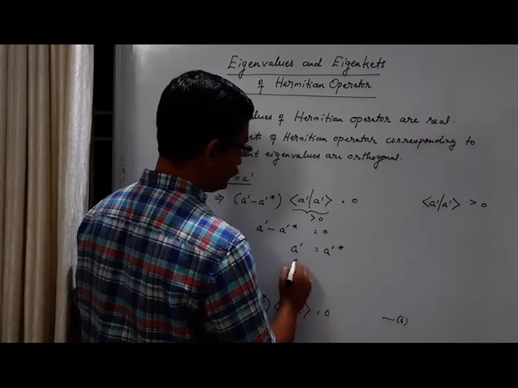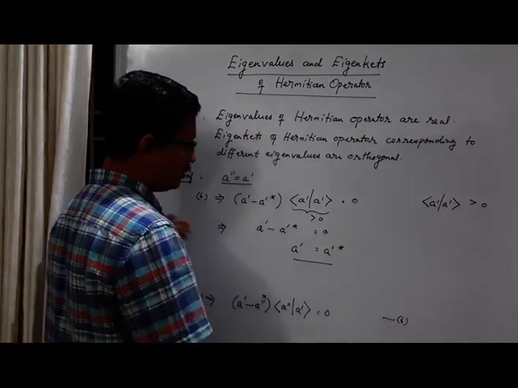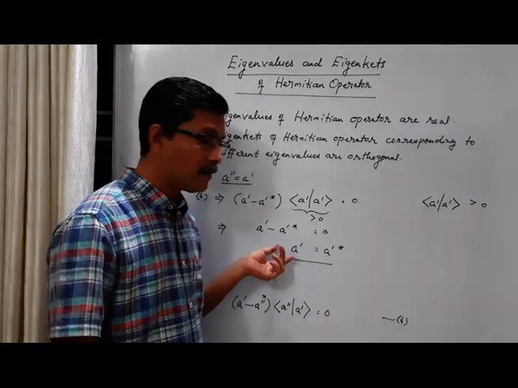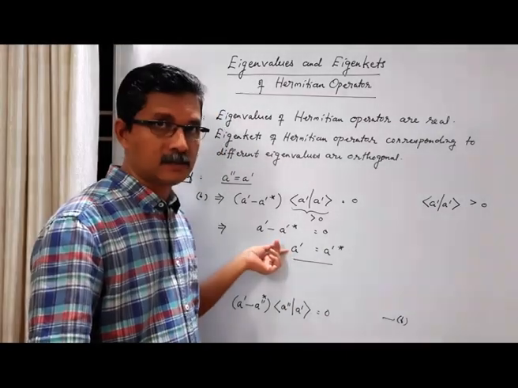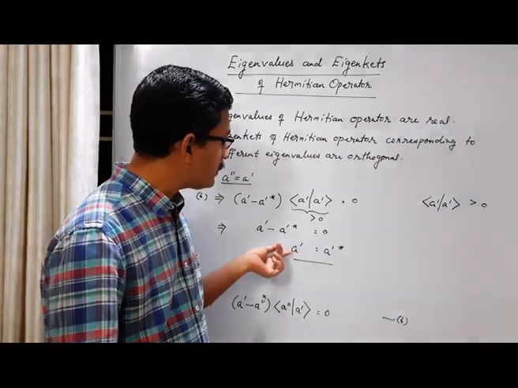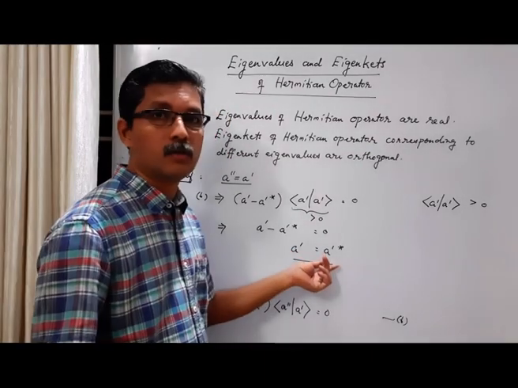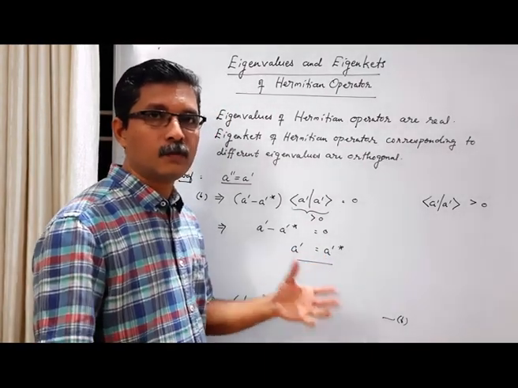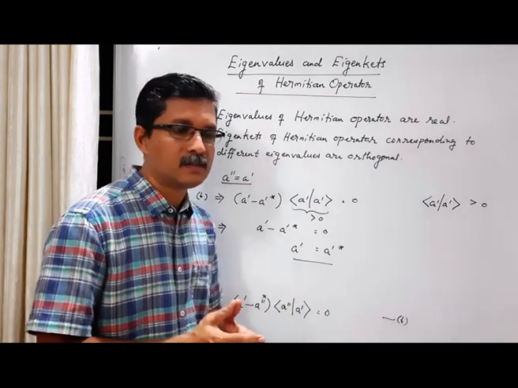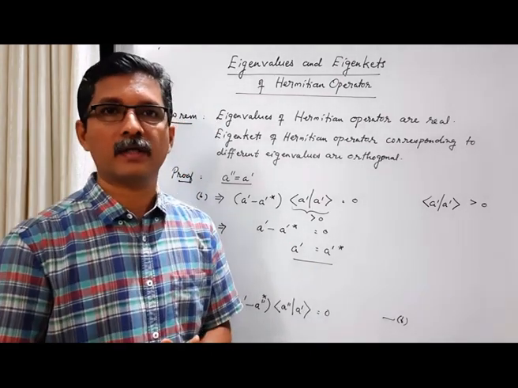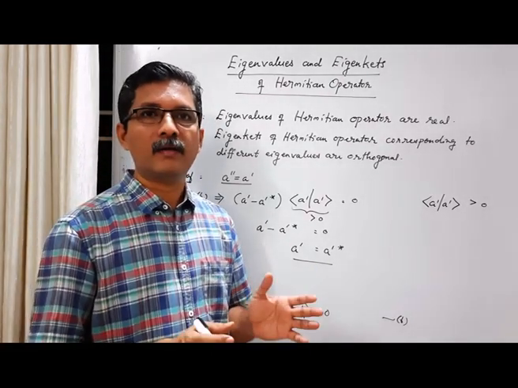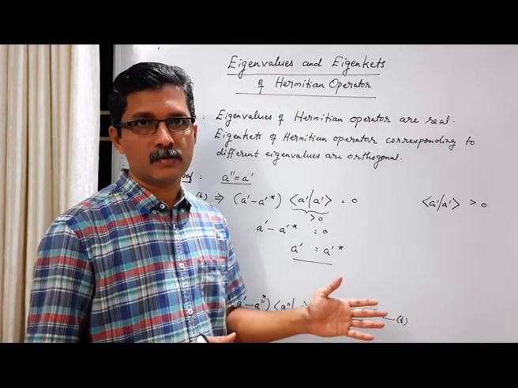Now, we assumed that in general A prime can be a complex scalar. We have got the result that this complex scalar is equal to its own complex conjugate. In the case of a complex number, if it is equal to its own complex conjugate, it happens only when its imaginary part becomes 0.